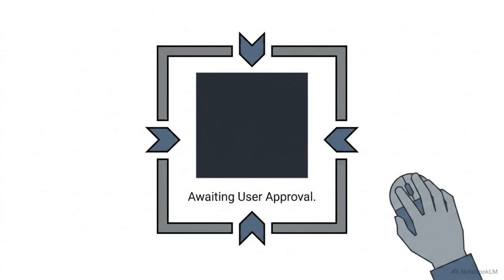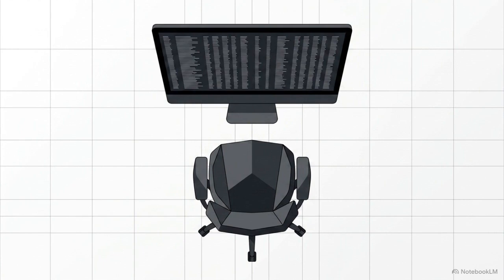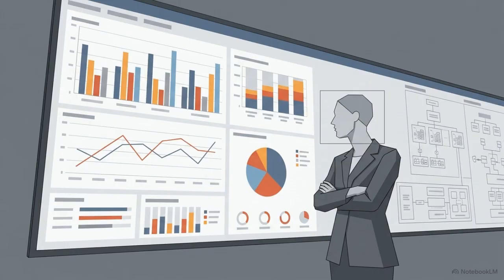This changes how we interact with the machine. Success now depends on the user's ability to set strict boundaries and verify the logic of every step, much like a project manager supervising a team. Realizing the potential of agentic AI isn't about letting the tool run on its own. It is about learning to delegate execution while firmly maintaining human judgment.